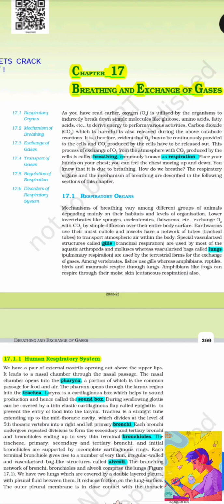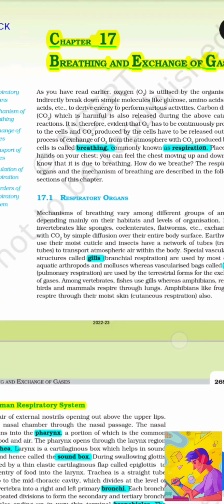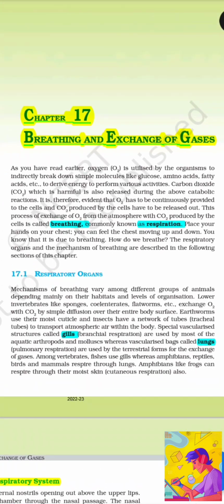Hello, so today's chapter is chapter number 17, Breathing and Exchange of Gases. As you have read earlier, oxygen is utilized by organisms to indirectly break down simple molecules like glucose, amino acid, fatty acid, etc. to derive energy to perform various activities. Carbon dioxide, which is harmful, is also released during the above catabolic reactions. It is therefore evident that O2 has to be continuously provided to the cells and CO2 produced by the cells has to be released out.